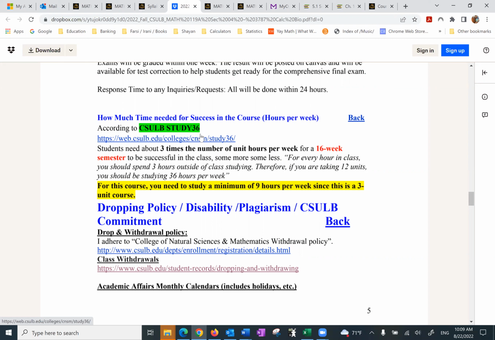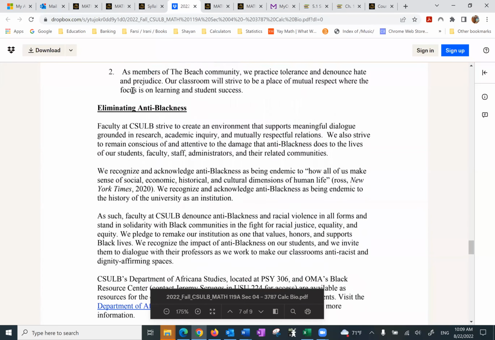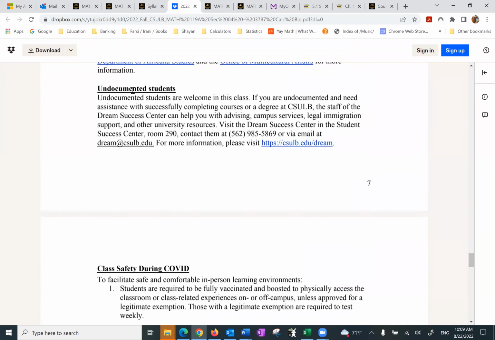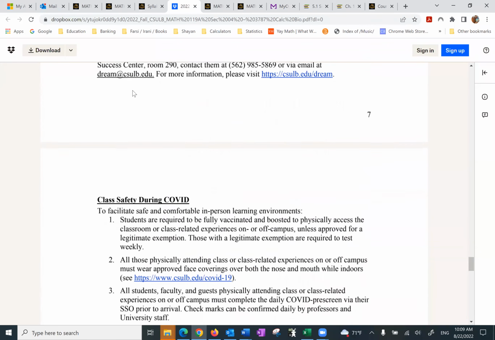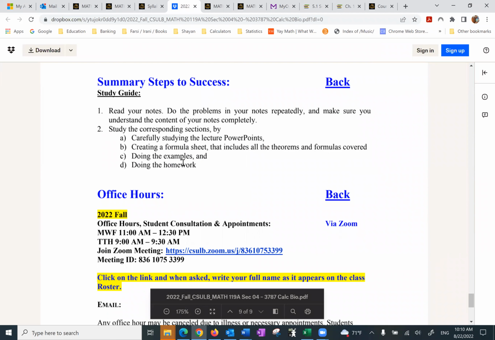Dropping policy, disabilities, cheating and plagiarism, CSGLB commitment. So we have a lot of stuff here, class. If need be, you can go over class safety during COVID, masking policy, basic needs, summary steps. You want to read your notes, do the problems in your notes repeatedly, study corresponding sections, study the lecture PowerPoints, creating a formula sheet, doing the examples and the homework.